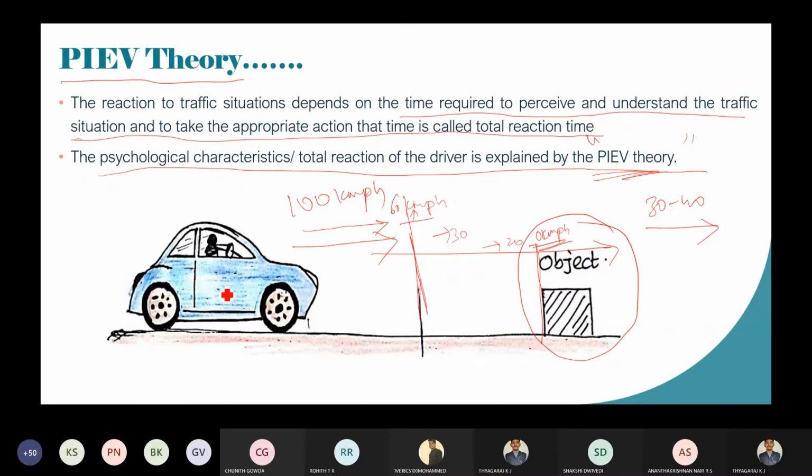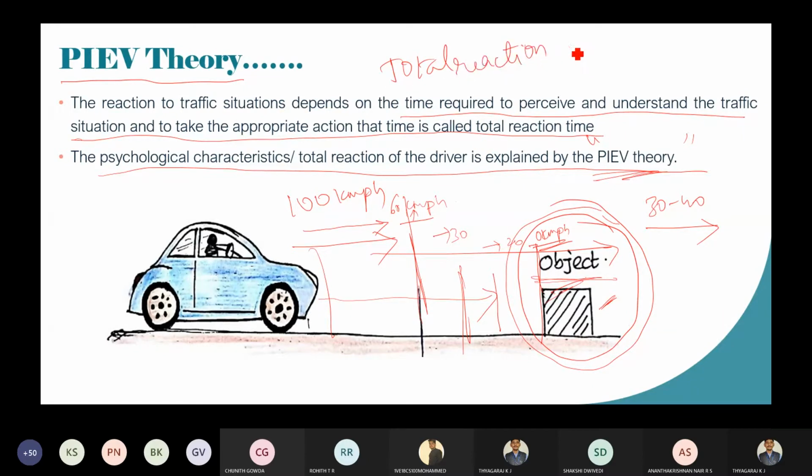Remember, whenever a vehicle is moving, if an obstruction comes in your path, what will happen? You are going to stop the vehicle at a certain distance without hitting the object. The time taken by the driver to stop the vehicle without hitting the object, when the object is visible to you, we are going to call it the total reaction time.